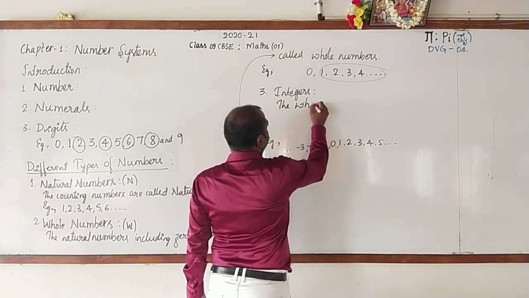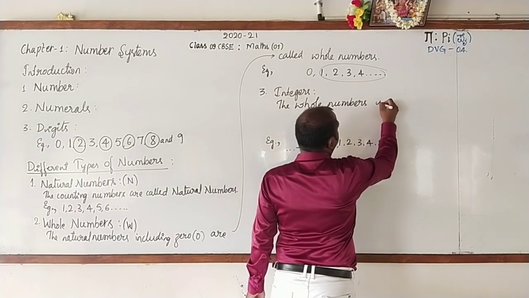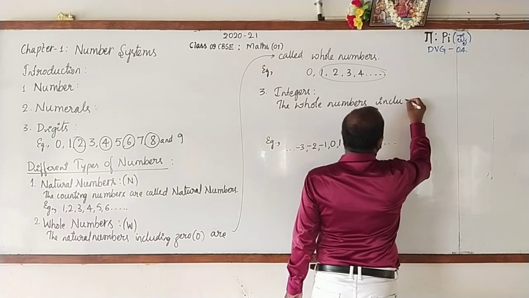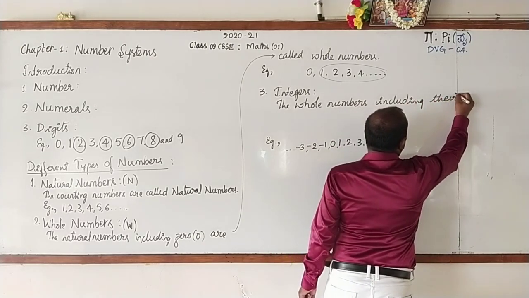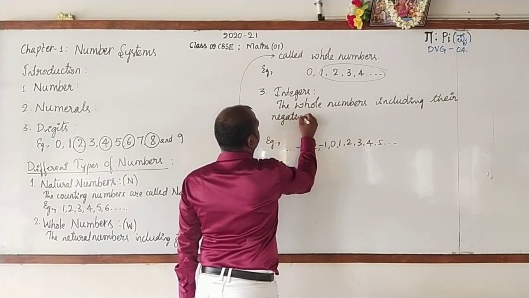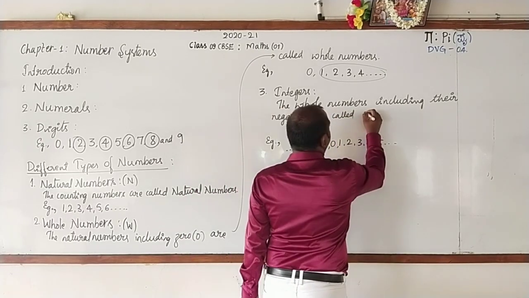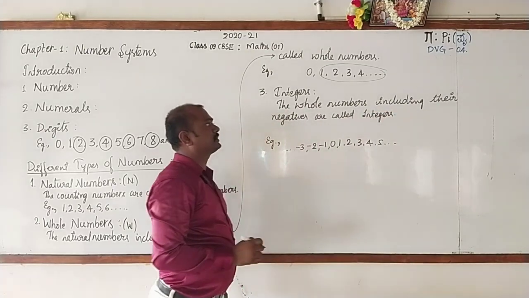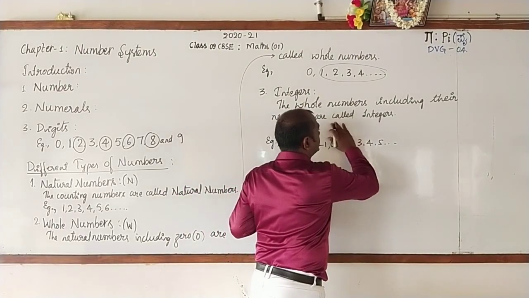The whole numbers including their negatives are called integers.